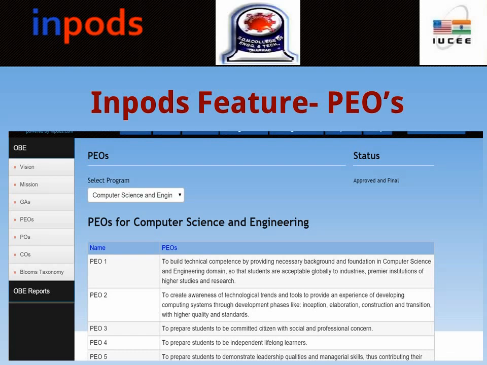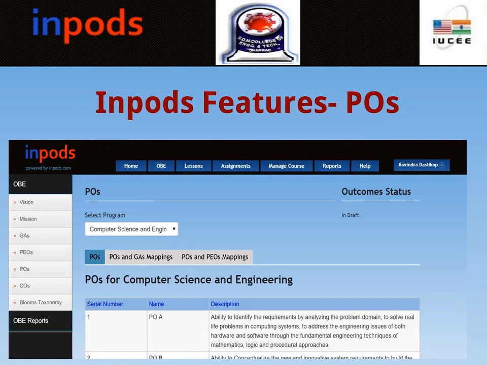In this case I have created this for computer science and engineering. Once POs are created for your institution, you can also create your COs, which is actually the succeeding factor. And here you see I have created a couple of COs for my particular course, Cloud Engineering.